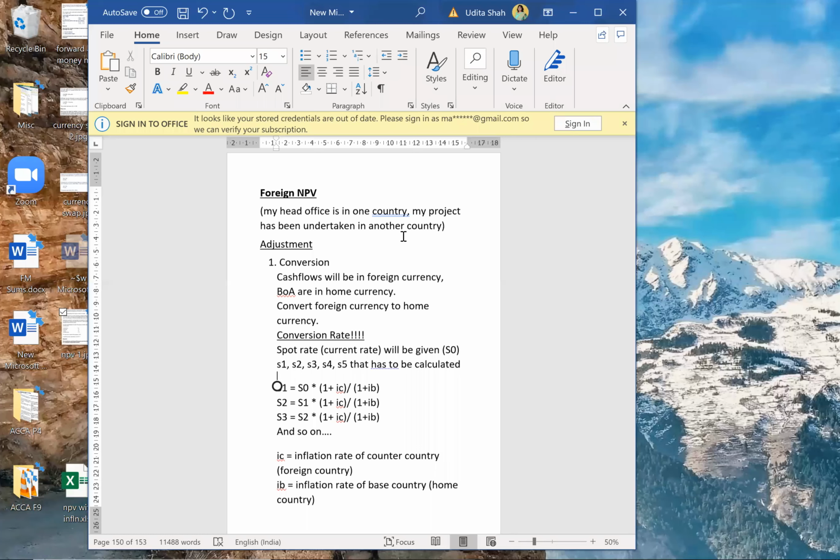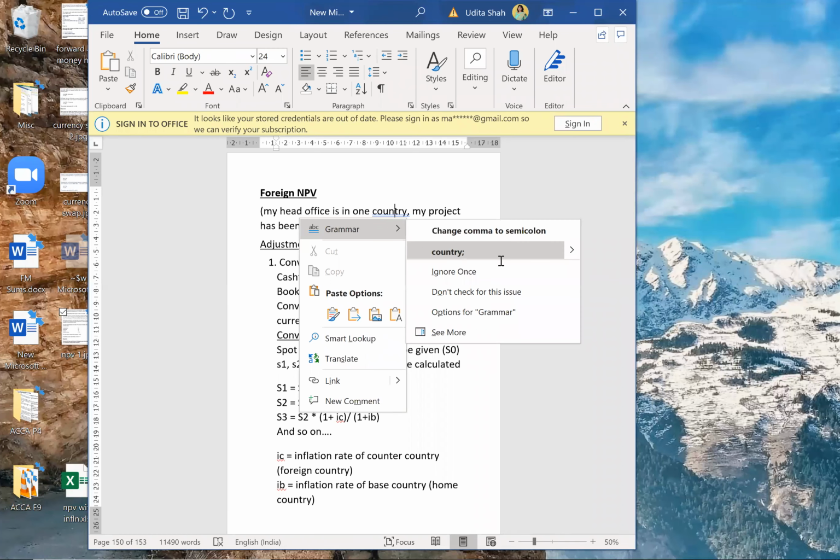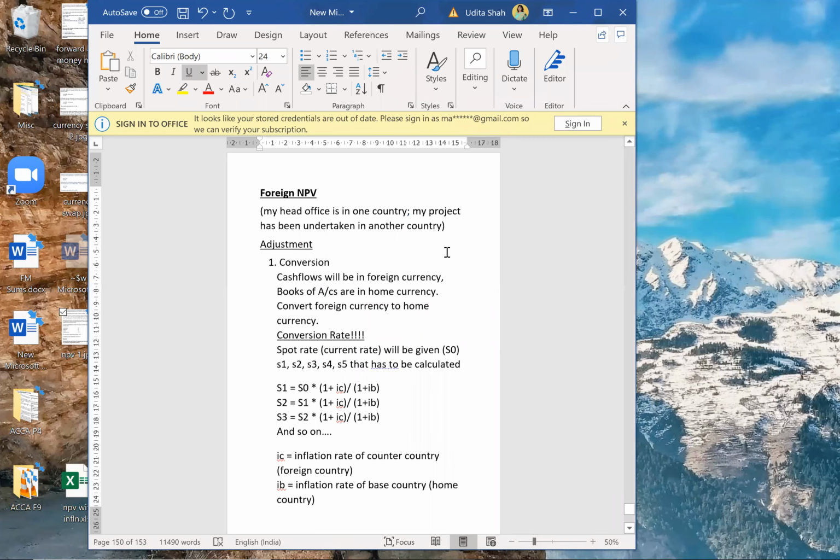BO is your books of accounts, so I'll just write the full form. Clear till here? If you are clear till here, then I'll proceed further. Foreign NPV is very important. Section A, 50 marks, will be foreign NPV. Whatever NPV we have learned till now is obviously there, and in addition to that, we'll have 3 more adjustments.